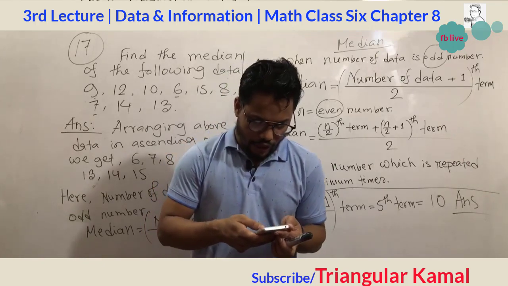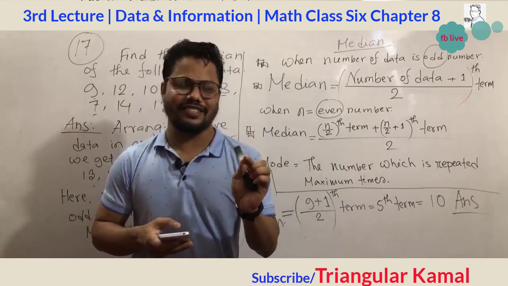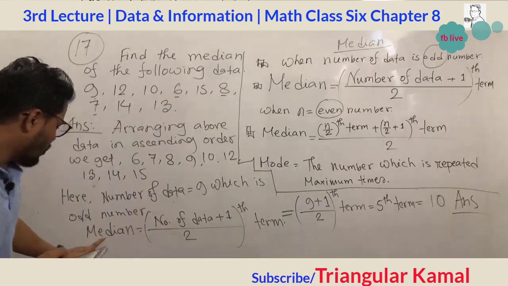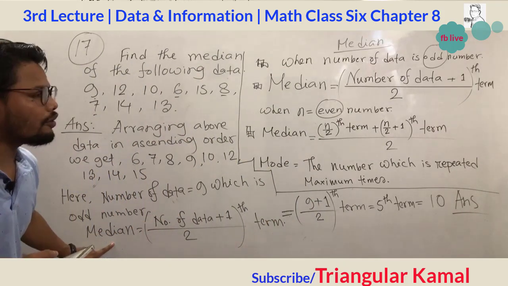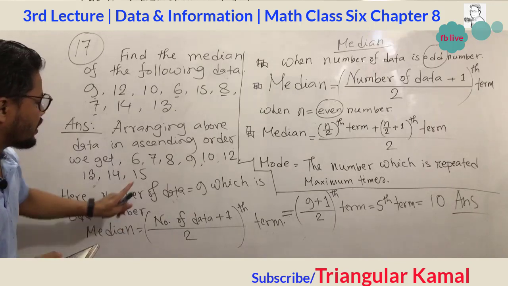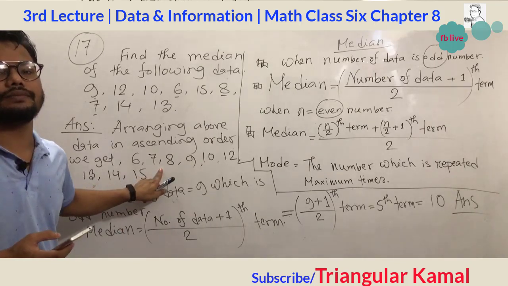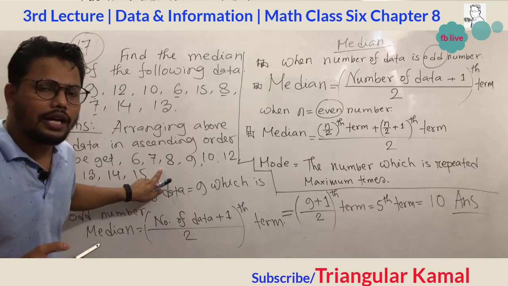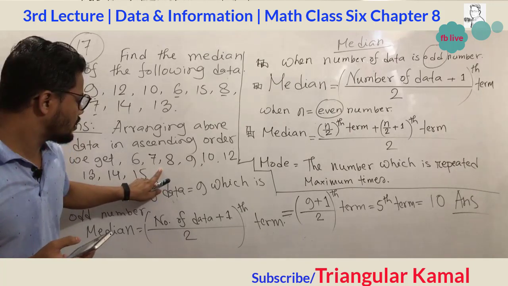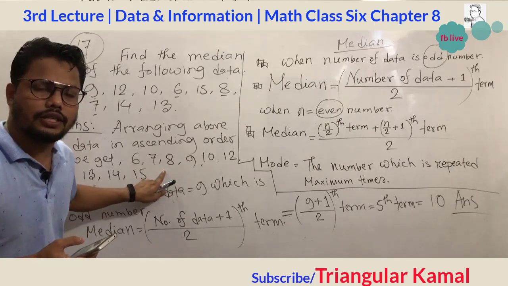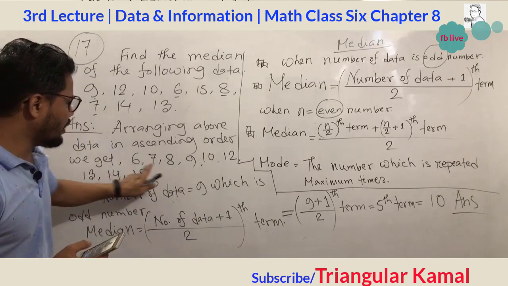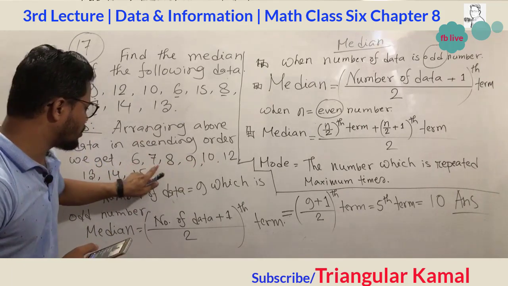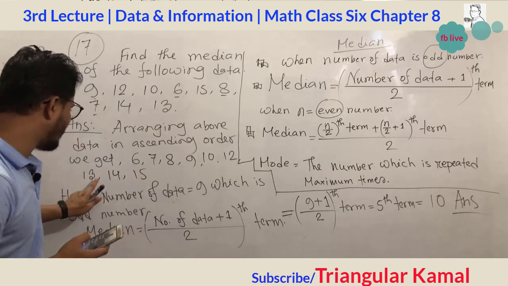Okay my dear students, it is very easy. You just have to know the formula of median. The median formula depends on the number of data. You have to give attention to the number of data. Is it even or odd? Here we see 1, 2, 3, 4, 5, 6, 7, 8, 9.